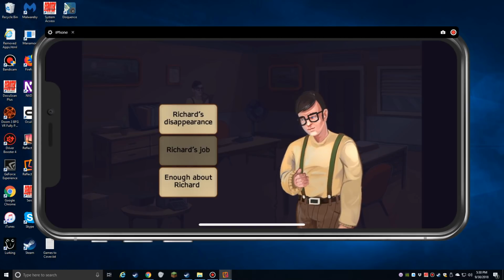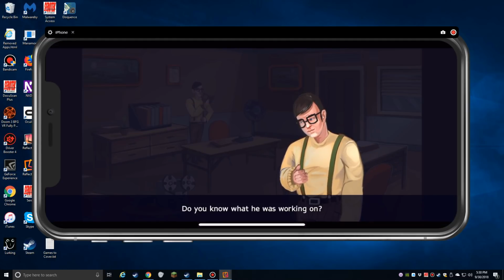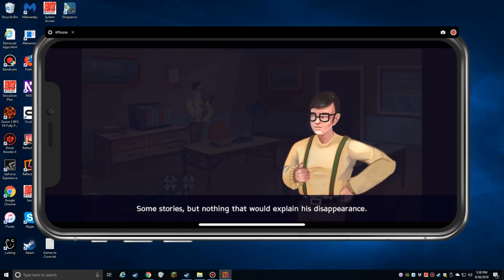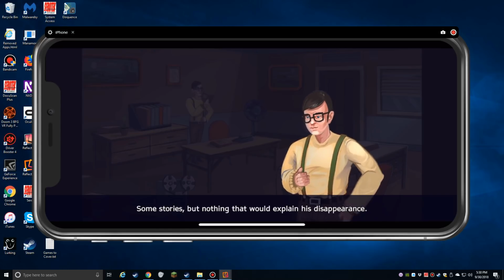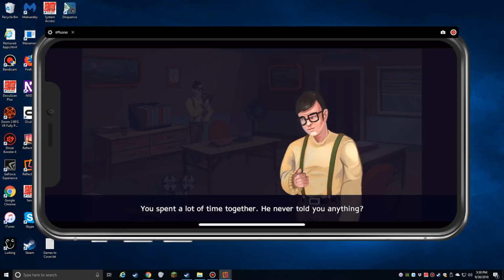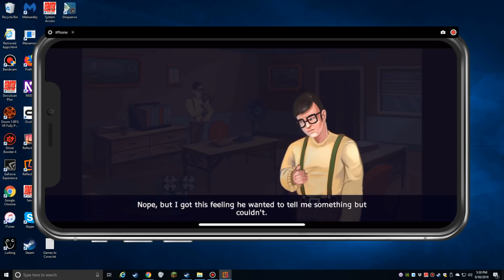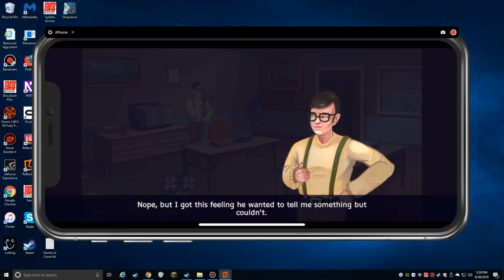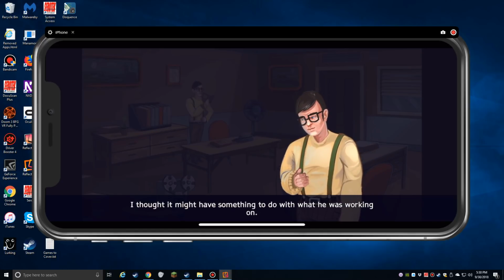Do you know what he was working on? Some stories, but nothing that would explain his disappearance. You spent a lot of time together. He never told you anything? No, but I got this feeling he wanted to tell me something but couldn't. I thought it might have something to do with what he was working on.